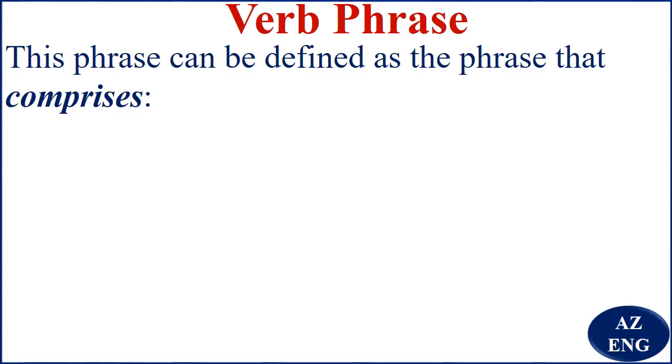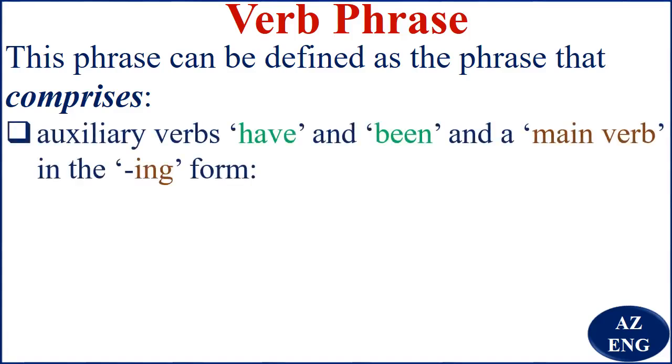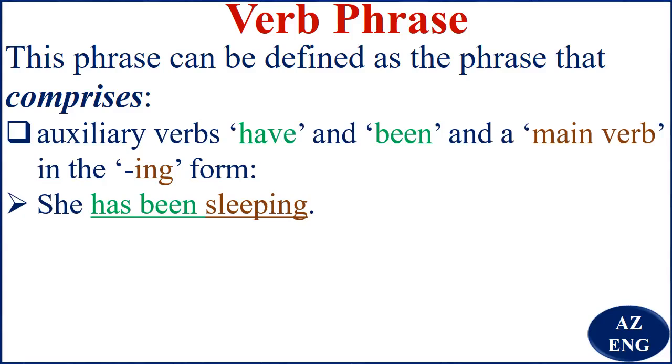Here it comprises auxiliary verbs have and been and a main verb in the ing form. For example, she has been sleeping. So has been sleeping is the verb phrase.